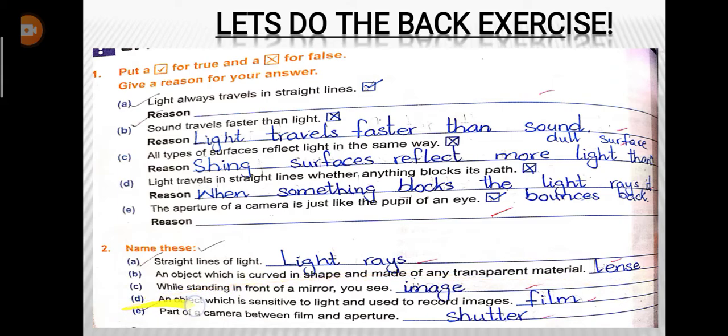Number C, while standing in front of a mirror you see dash. When we stand in front of a mirror, the mirror reflects the light and we see an image, the image of the things. Number D, the object which is sensitive to light and used to record images, we call it film. This film helps us to record the images in video cameras and still cameras as well. The part of a camera between film and aperture is called a shutter.